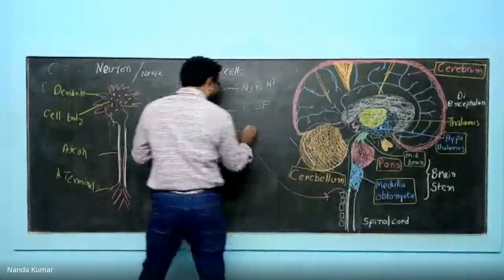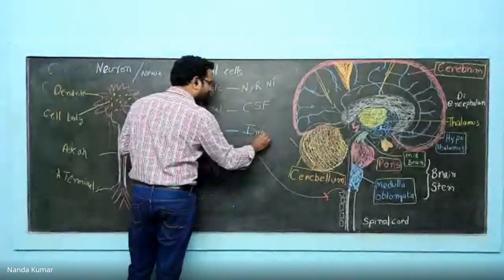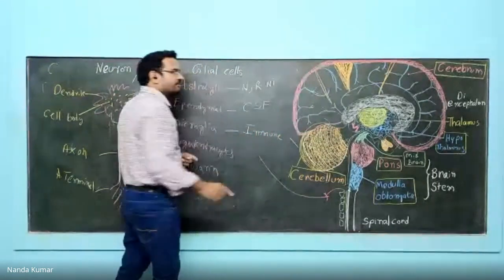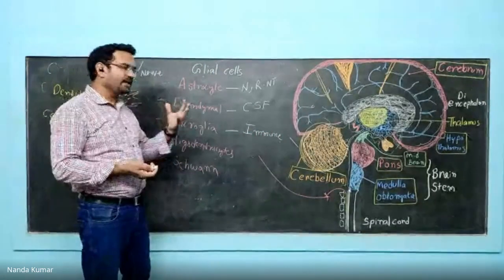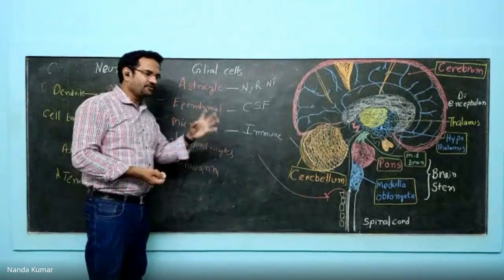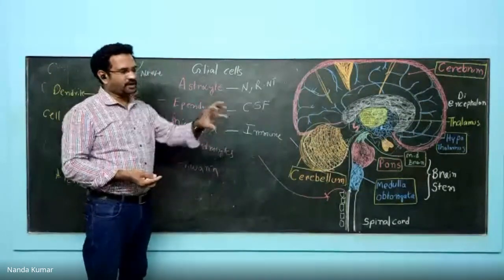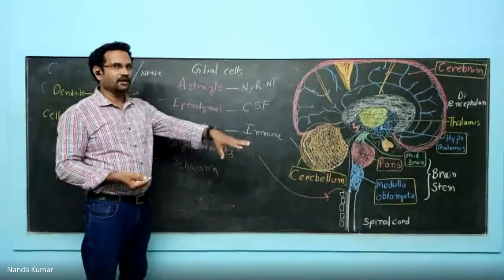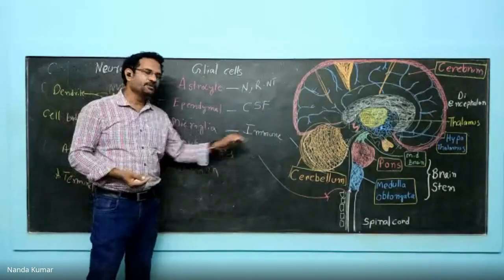Microglia are brain immune cells. Any microbial attack on the brain is controlled by microglia. They are like brain phagocytes. They will try to attack those microorganisms and control that infection. They are brain immune cells.